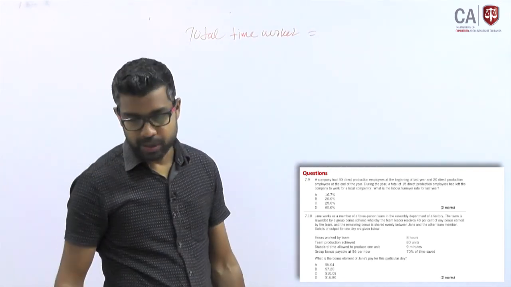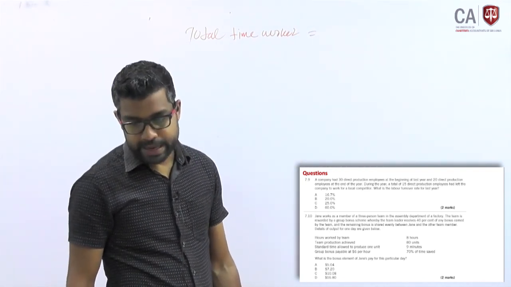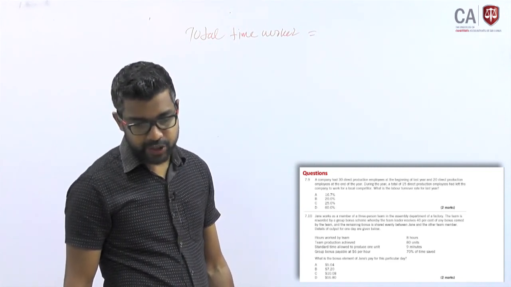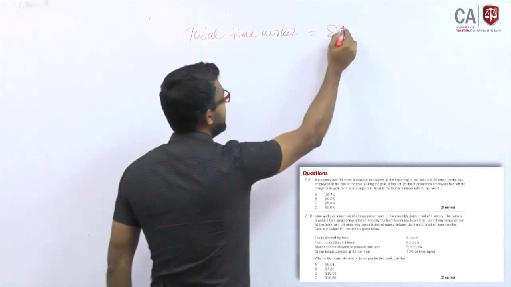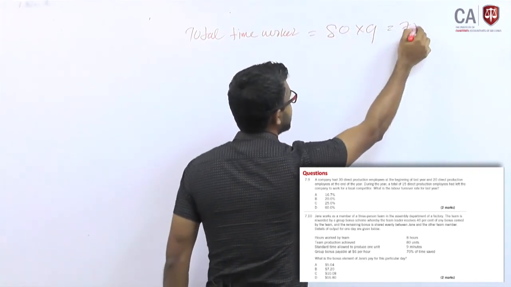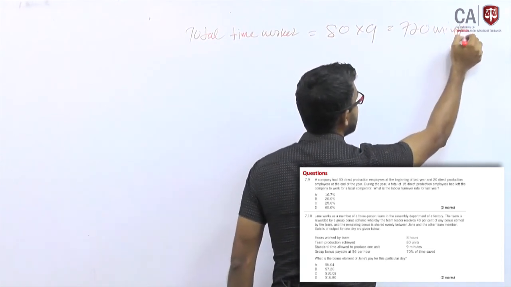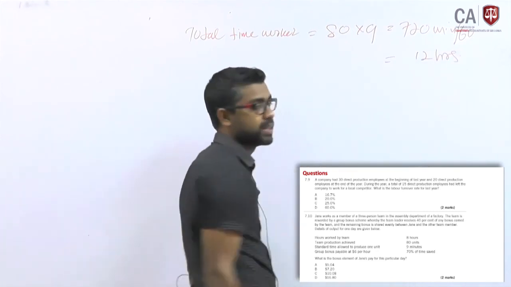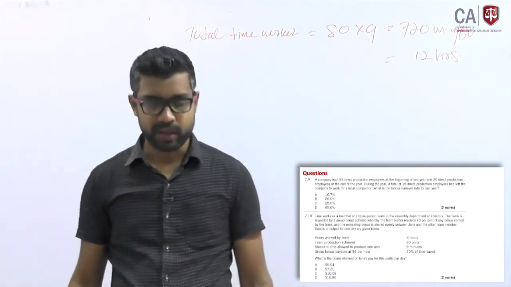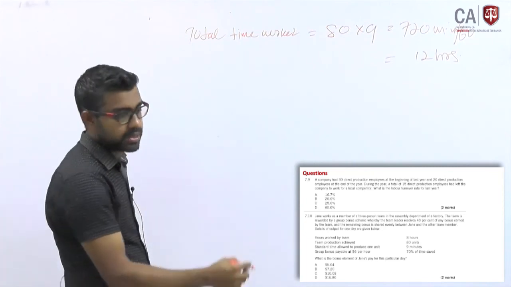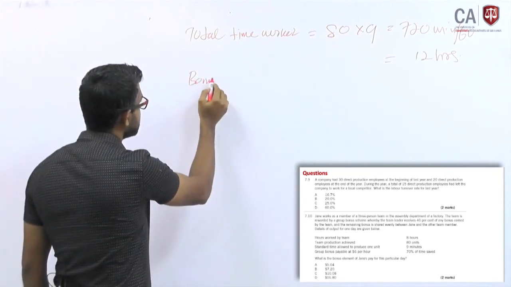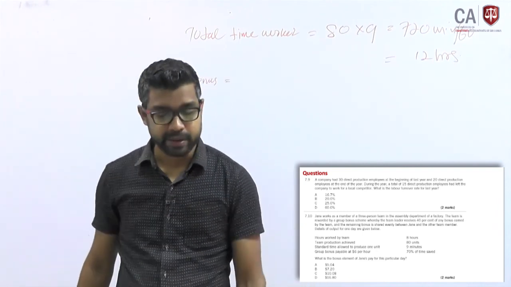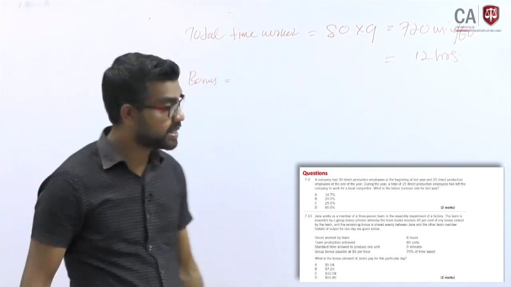Total time worked, how much? 80 units you have produced and each requires 9 minutes. 80 into 9 minutes, 720 minutes. Divide by 60 to convert into hours, 12. 12 hours you have worked, right? So then bonus, how do you calculate? Bonus, you have saved 70% of the time saved. How many hours you have saved?